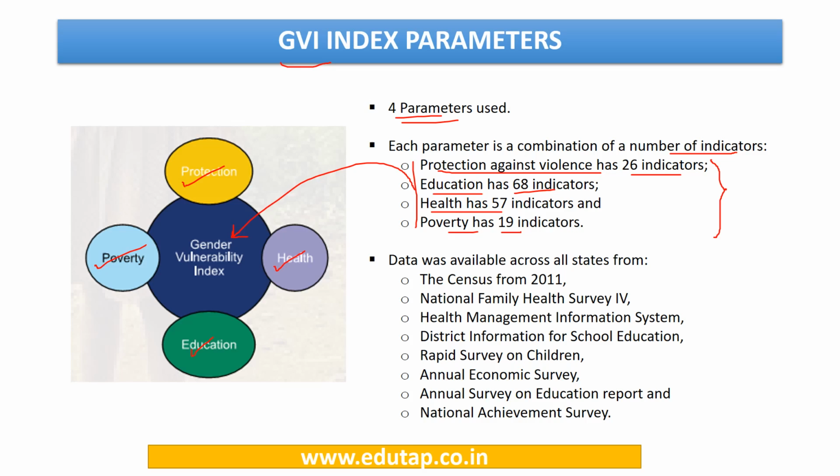The data has been collected for this study from diverse sources, and these include the census from 2011, National Family Health Survey 4, Health Management Information System, District Information System, Rapid Survey on Children, Annual Economic Survey, Annual Survey on Education Report, and National Achievement Survey. So the data has been collected from all these sources.